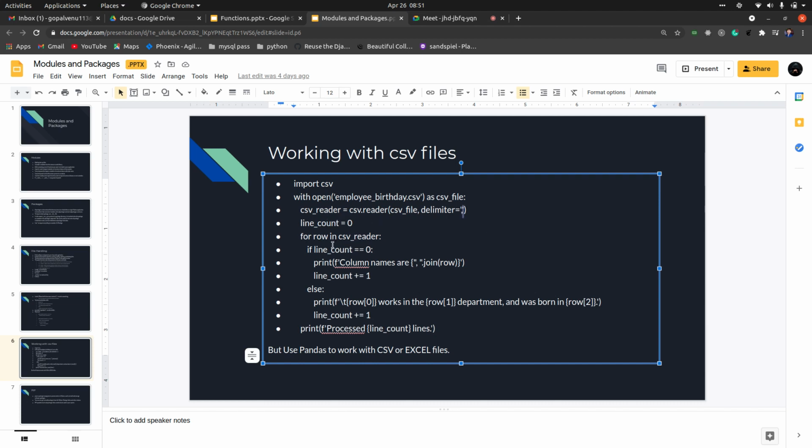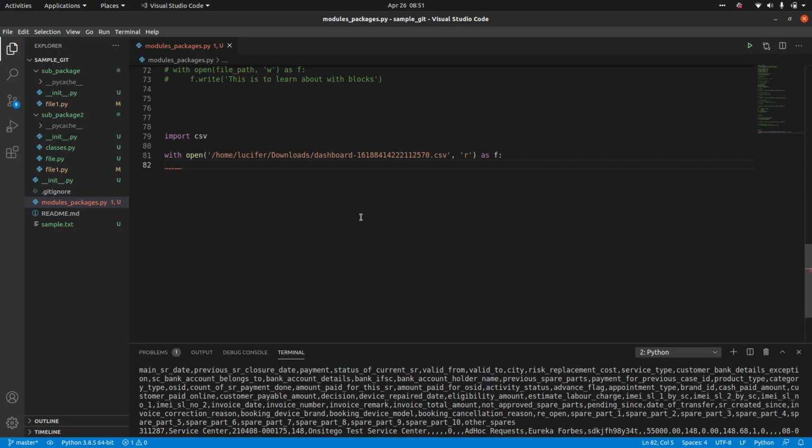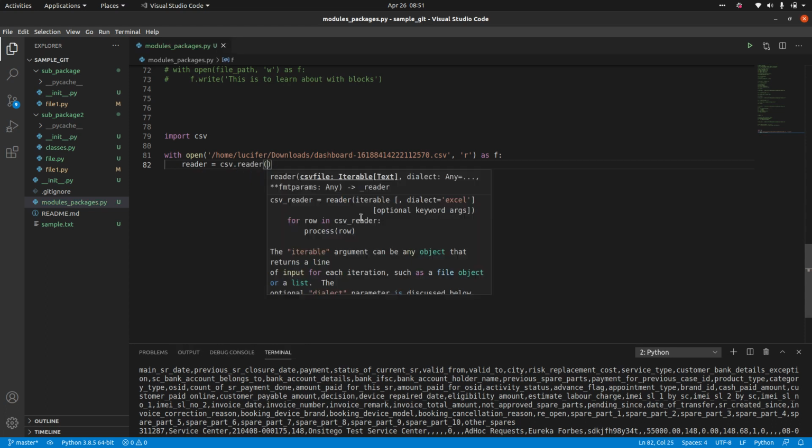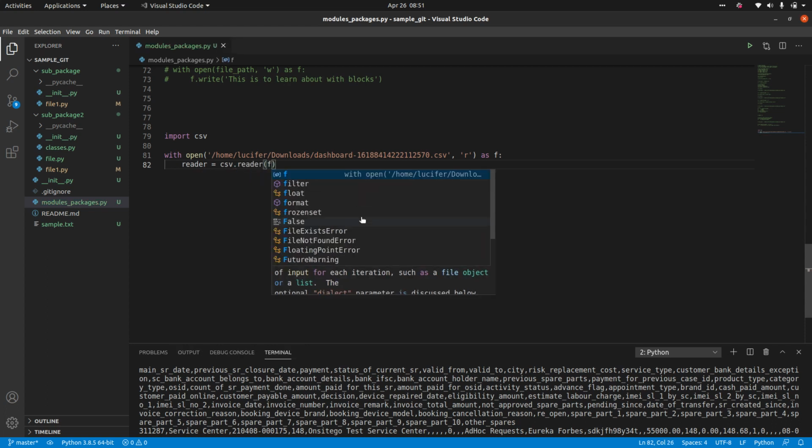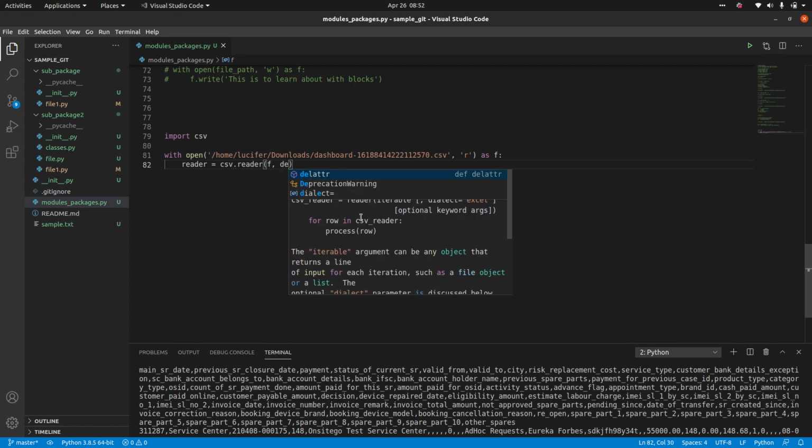If the line count is 0, which means the first line, you will have all the headers, the column names, and if it is not, then you will have different rows. So basically you can read them. It's like reader equal to csv.reader, and you just give the file with the delimiter.